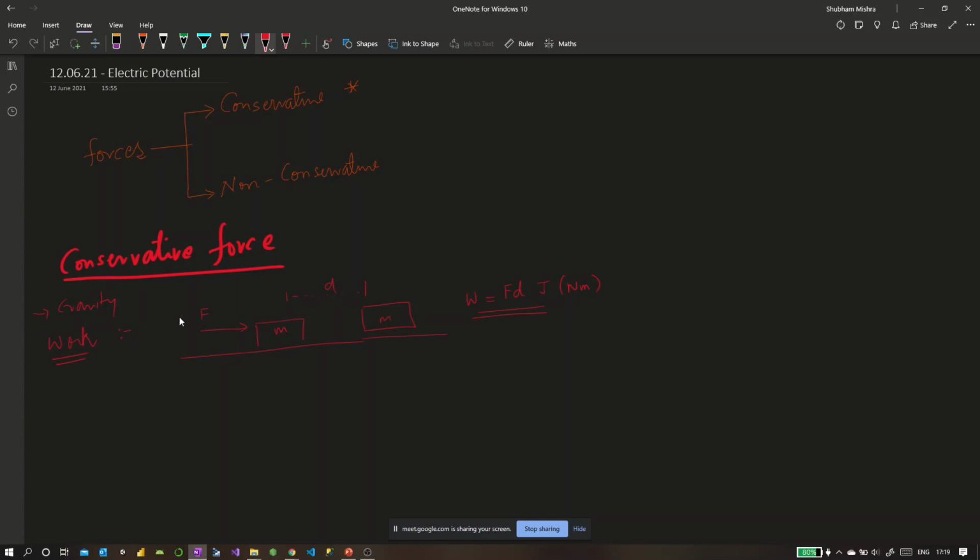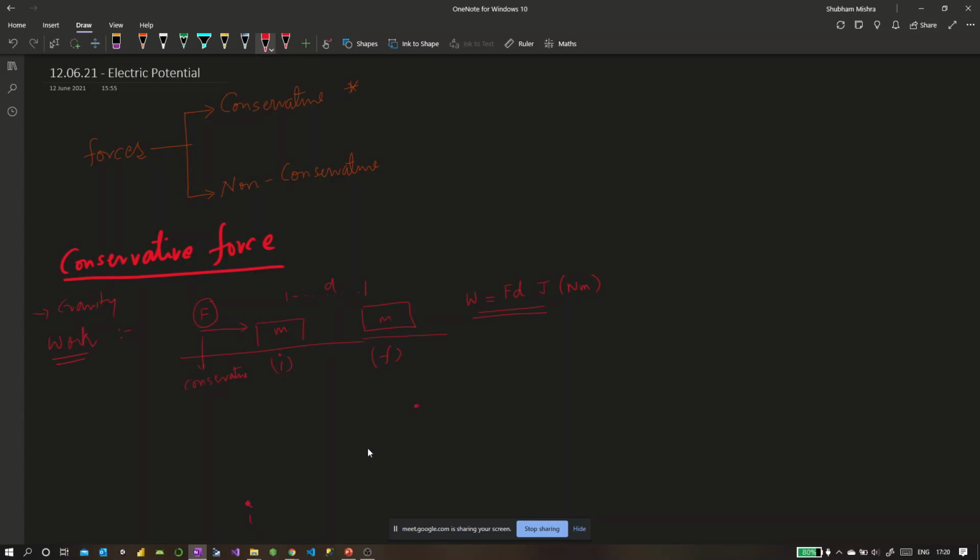Now, when we talk about conservative force, the definition is built on top of the work done by that force. So let's say this force that I'm applying on this mass was a conservative force. Then no matter which direction I move this object, the work will only depend upon the initial position and the final position of the object. So now we are looking at it in the top view, and I'm just representing this by points.